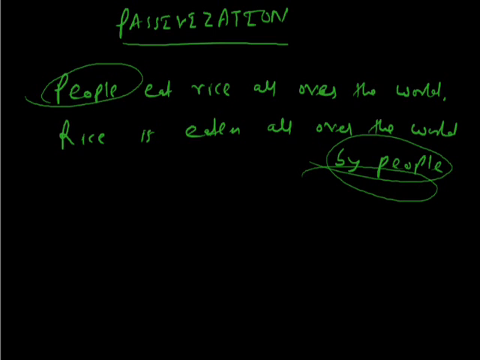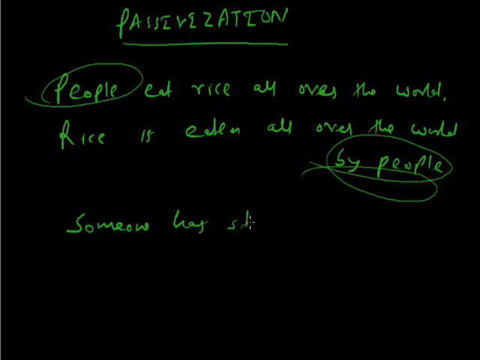Now who eats rice is self-understood. We do not need the subject to be put at the end. We do not need by plus agent. We simply have to say rice is eaten all over the world. And we change the sentence into passive just to get rid of the subject. Just to get rid of the word people. Just to get rid of this because it is self-understood. One more example.